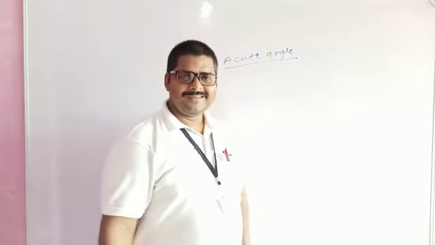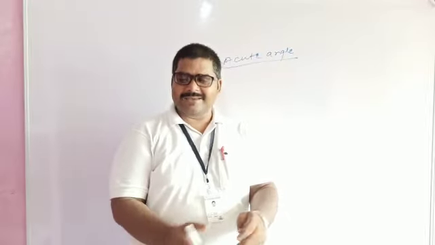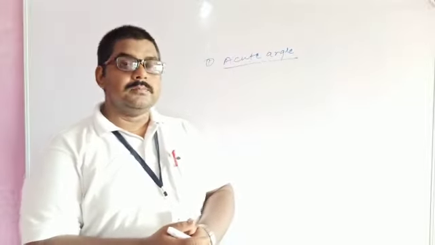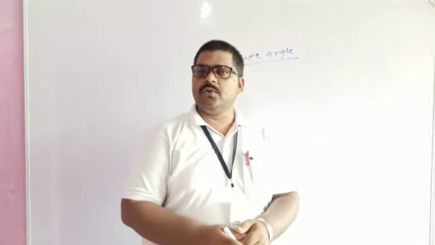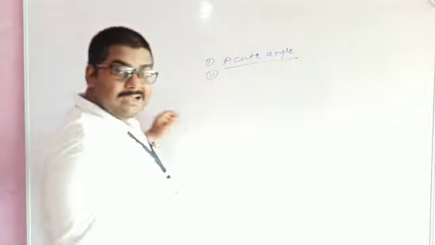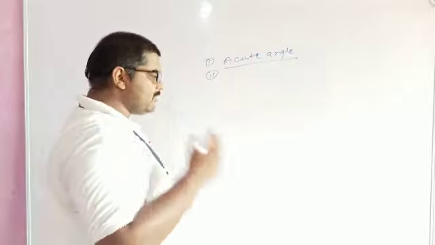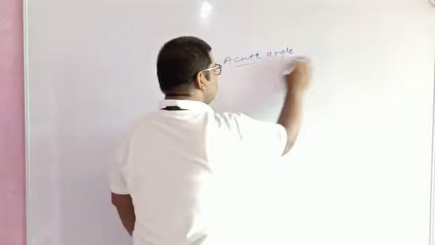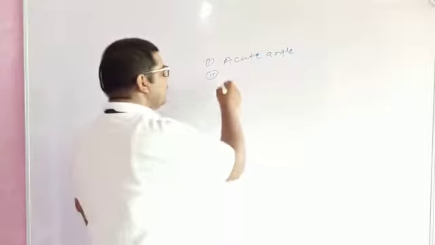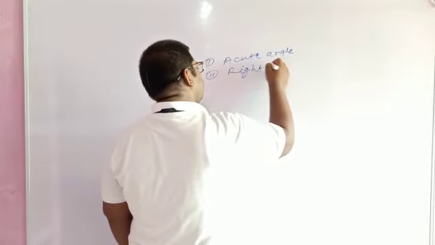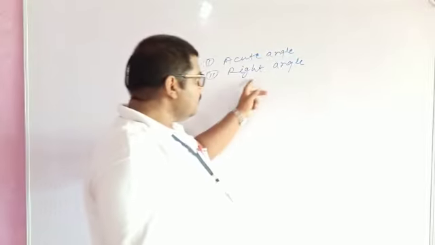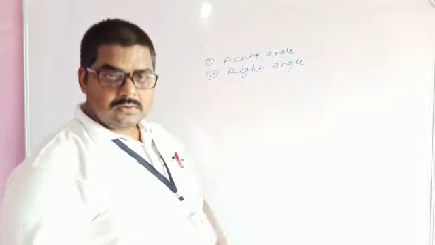An acute angle is the angle whose measure is greater than 0 degree but less than 90 degree. Second one, name please. What is the second one? The second one is right angle. And you know very well that the angle whose measure is equal to 90 degree is known as right angle.